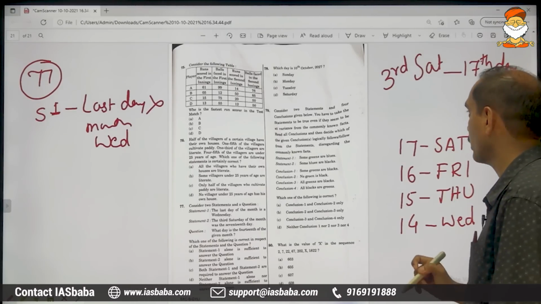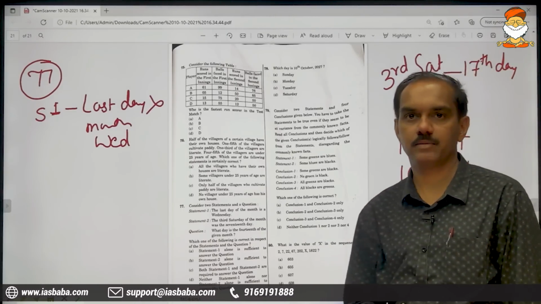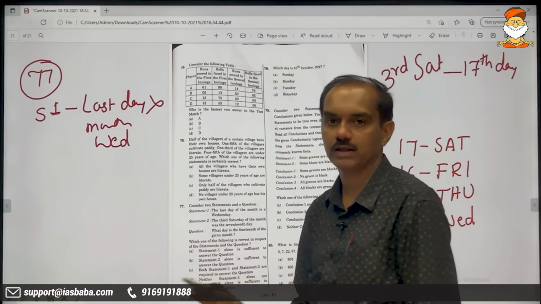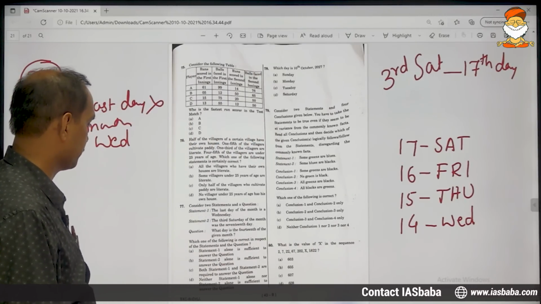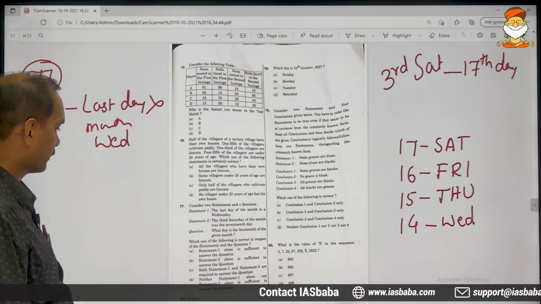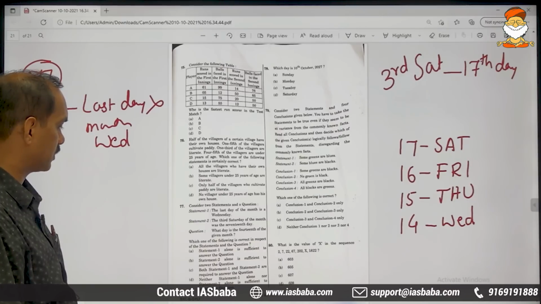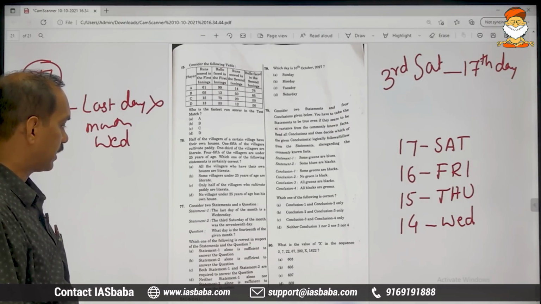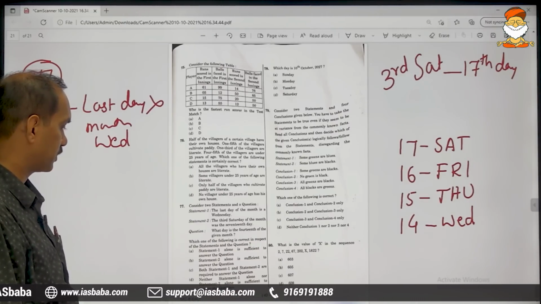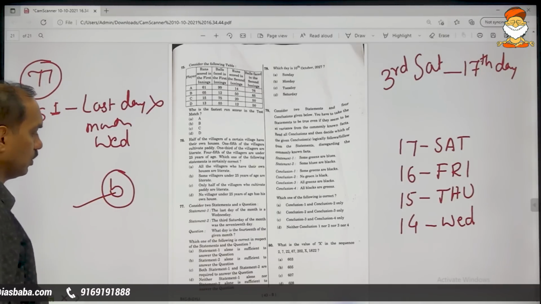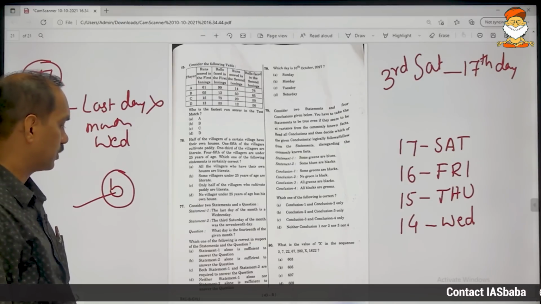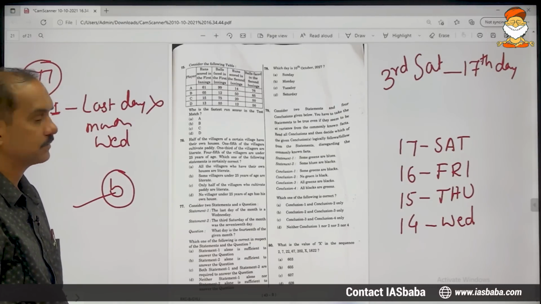So to solve this problem, we used only the second statement. So second statement alone is sufficient to answer the question asked. So which one will you mark? Statement 1 alone is sufficient to answer the question, that is wrong. Statement 2 alone is sufficient to answer the question, that is the correct answer.